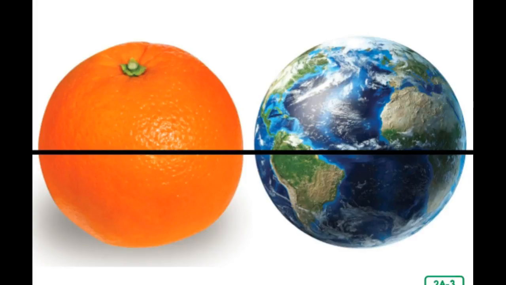The planet can also be divided into two halves called the eastern and western hemispheres. These hemispheres are divided by the prime meridian, an imaginary line used to split the Earth into eastern and western halves.